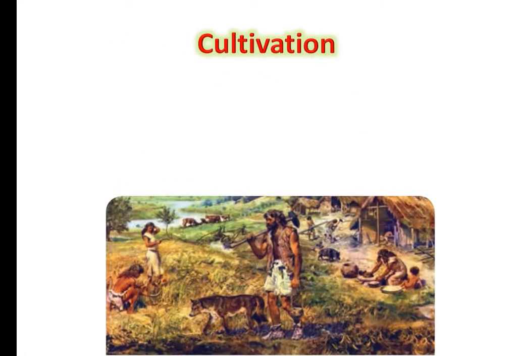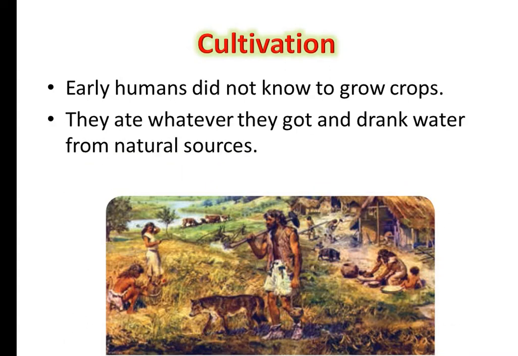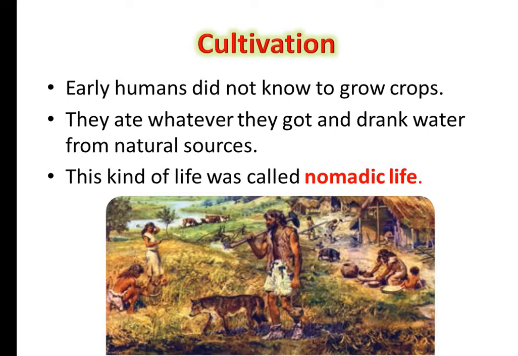The early humans did not know how to grow crops. They ate whatever they got from the trees or from the ground and drank water from natural sources like rivers, ponds, lakes, waterfalls, etc. This kind of life was called nomadic life. What is the life called? Nomadic. Spell it out.